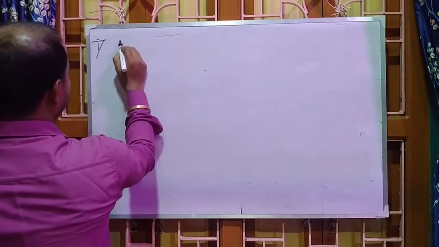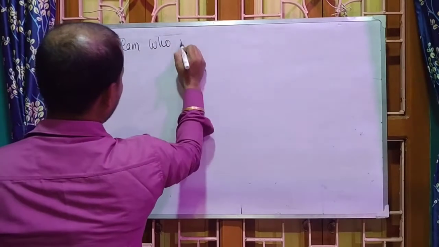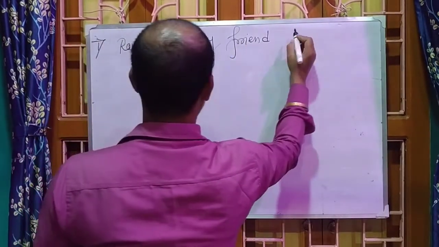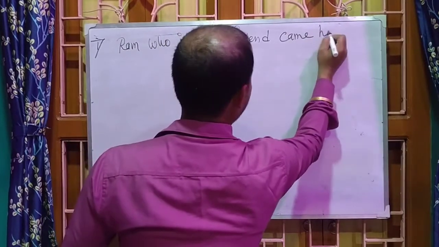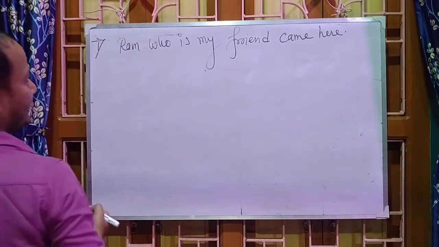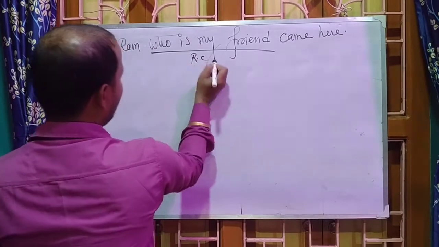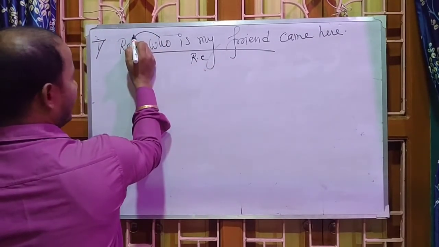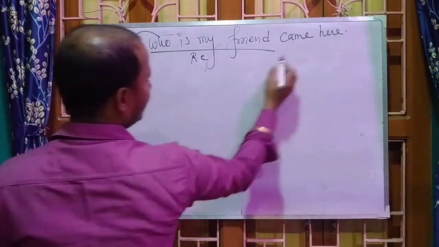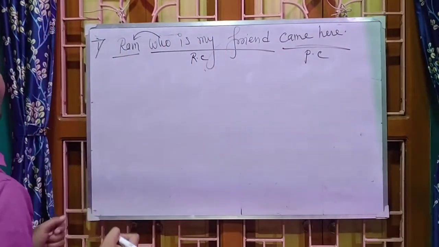Number 1: Ram, who is my friend, came here. Okay, so can you identify which one is the relative clause here? Here, who is my friend is the relative clause. Why? Because who is establishing a relationship with Ram. And which one is the main clause? Ram came here. This is the principal clause.